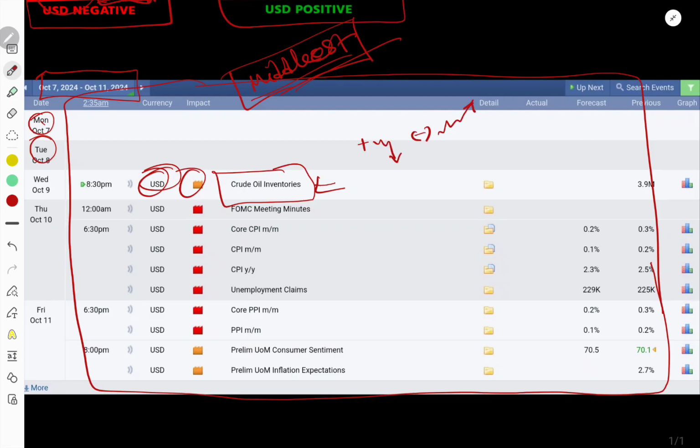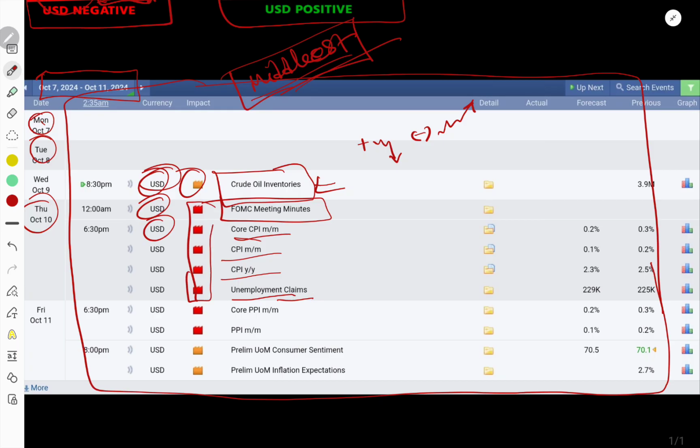Okay, and on Thursday we have two red gold news. One of them is the FOMC meeting minutes, and the other is core CPI y/y and unemployment claims, that means jobless claims. So we have to keep our concern especially on this news. That means October 10 is a very important day. If data comes with positive value, we will sell gold. If with negative value, we will buy gold.